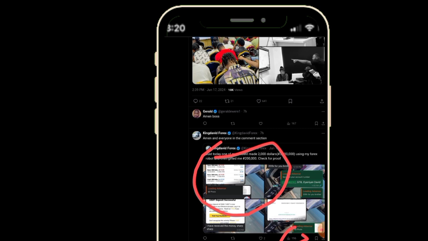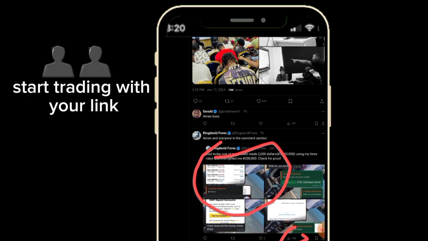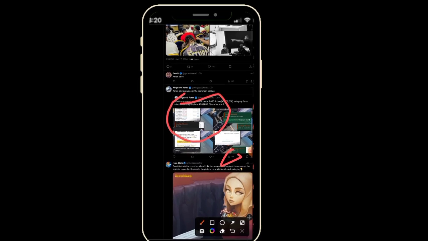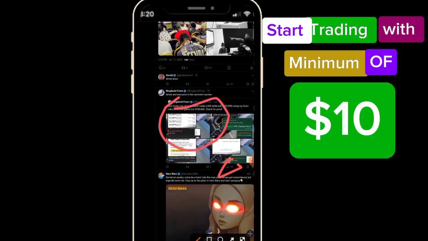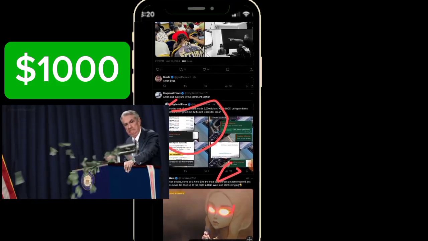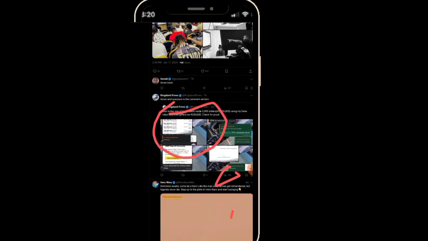Just come here, paste your link, and give good, sweet comments that will draw people and make people click the link. If out of 100 clicks, 10 people or 5 people sign up with the link, and even only 2 people make a deposit of at least $10, you are making up to $1,000 from that. So that's how it works.